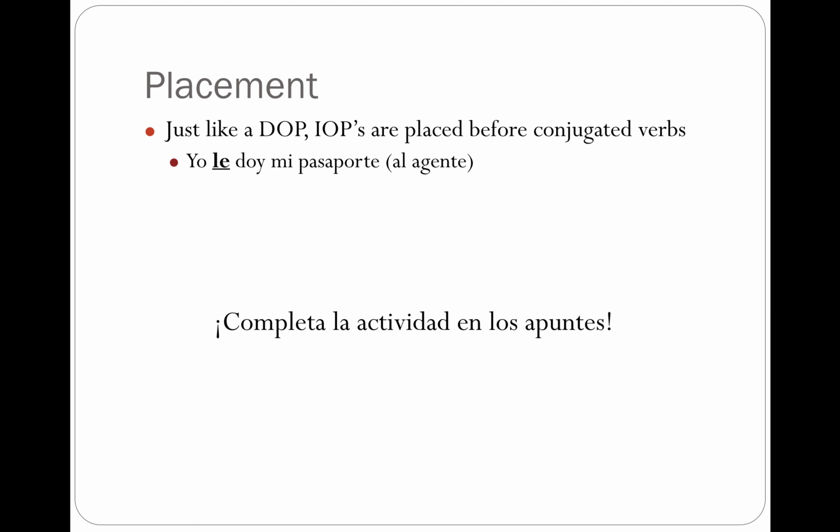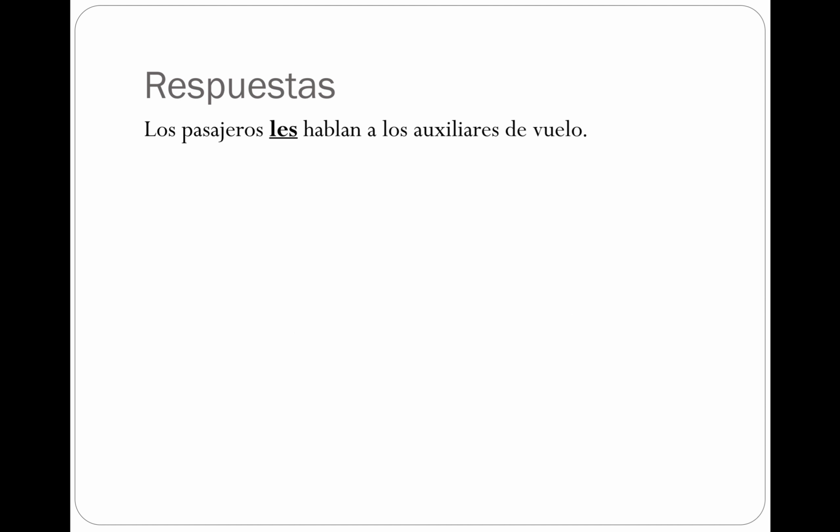The answers are in your notes. Los pasajeros les hablan a los auxiliares de vuelo. You can see after the letter A or the word a, los auxiliares de vuelo is going to refer to les, and we place it before the hablan. Un señor le quiere dar un refresco a su esposo. The indirect object in this sentence, a man wants to give a soft drink to his spouse, is going to be his spouse, and that's why it's going to be le.